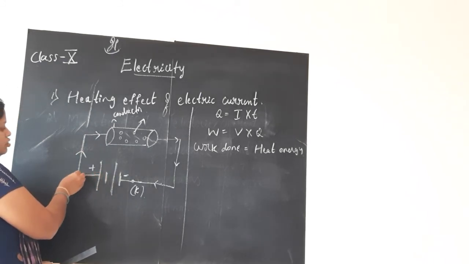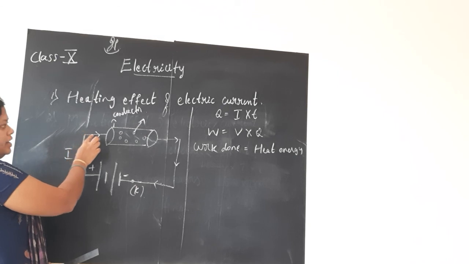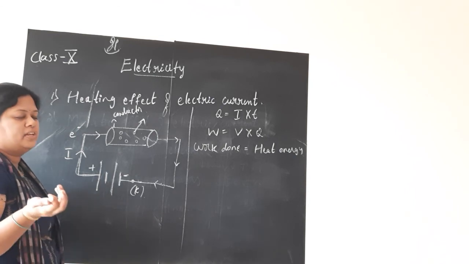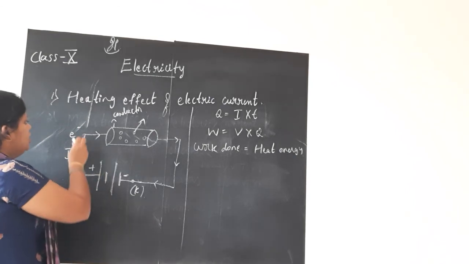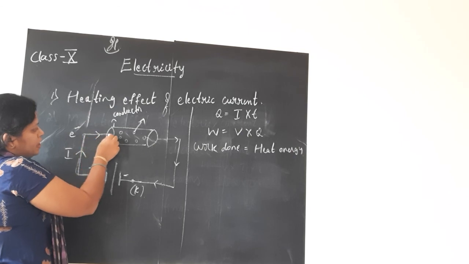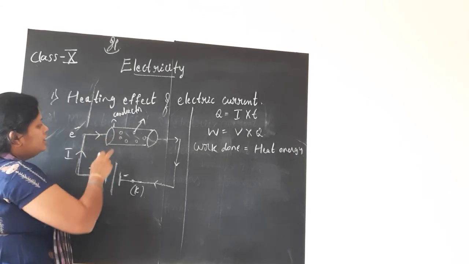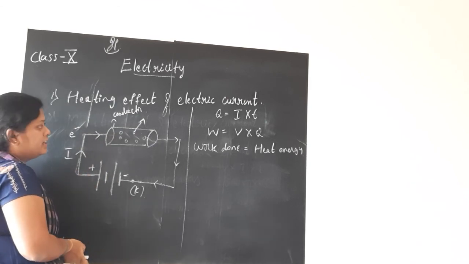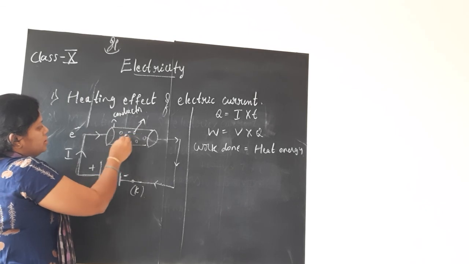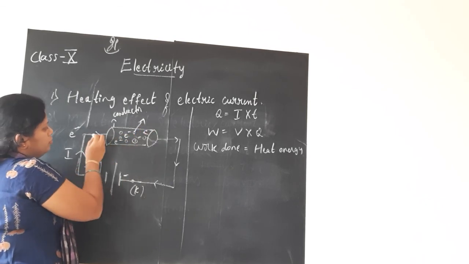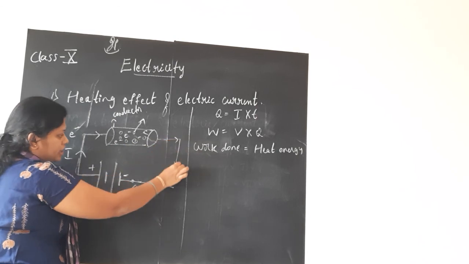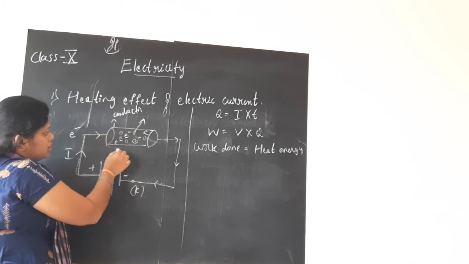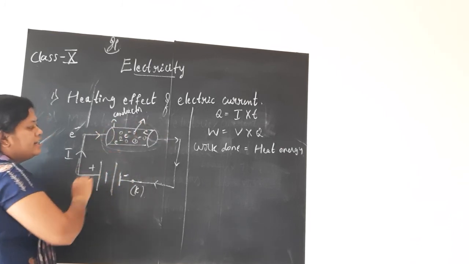The current starts to flow from the positive of the battery, that is, the electrons are flowing. If we say current is flowing, it means that obviously the electrons are in motion. So these electrons will pass through this conductor. When the current enters the conductor, these electrons have to cross it. It passes through the conductor, again comes in this direction and towards the negative of the battery. But now we are concentrating on what is happening inside the conductor.